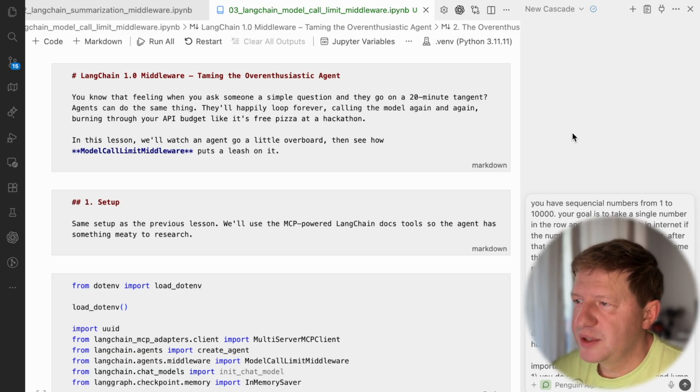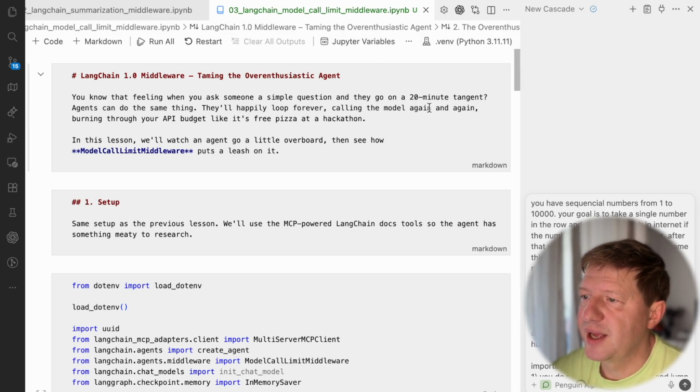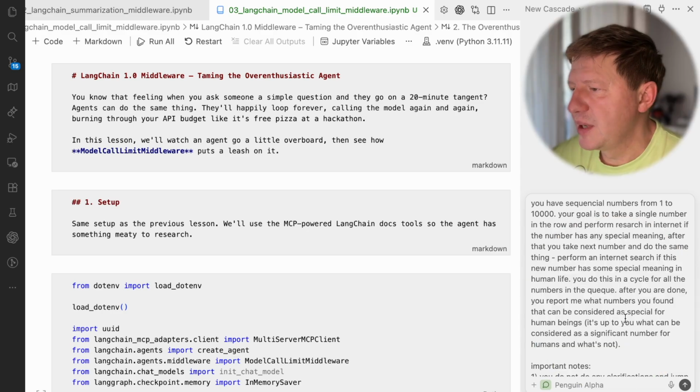And maybe a good example, if you want to see some real stuff, just imagine we're here in Windsurf and I'm defining a new request. Well, it's a bit tricky. You need to force the agent to loop over and over again. It's not normally what's happening, but still it's complex work. And here I'm asking the agent to go through 1 to 10,000 and do some internet research on every single number and then collect it. And it's a pretty lengthy task, right?